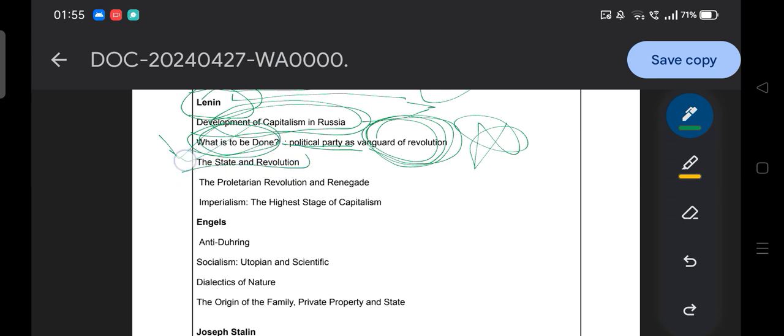Then State and Revolution, the book by whom? Lenin. Okay, then The Proletarian Revolution and the Renegade, by Lenin.